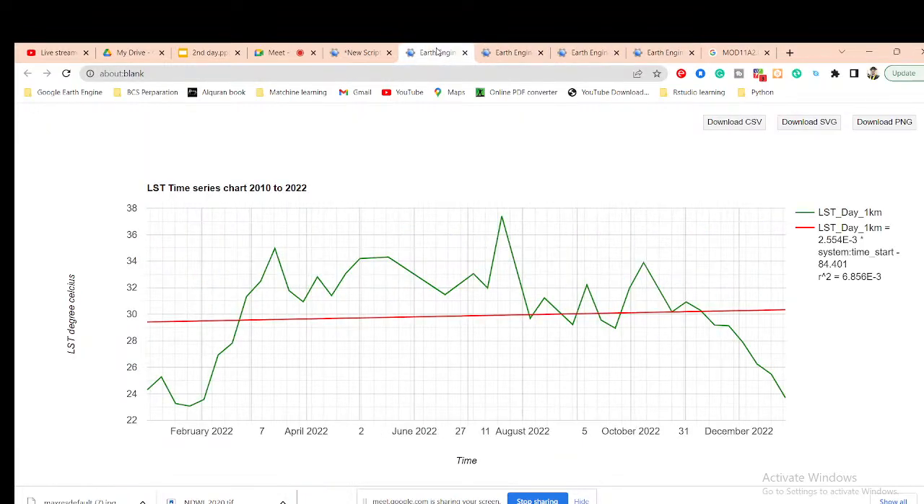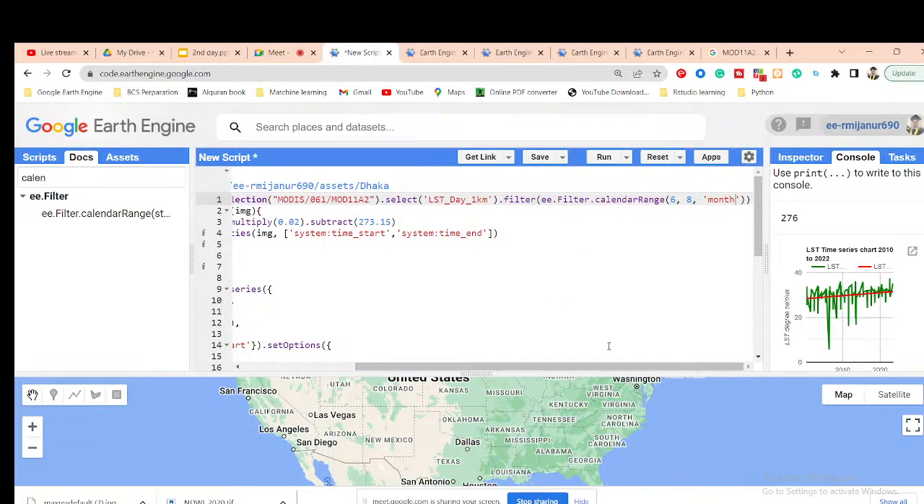Then we also use the filter date here, and then we can get the result for specific images. On top of that, we can use the filter date. Filter calendar is specific, we can put that in and get the result.